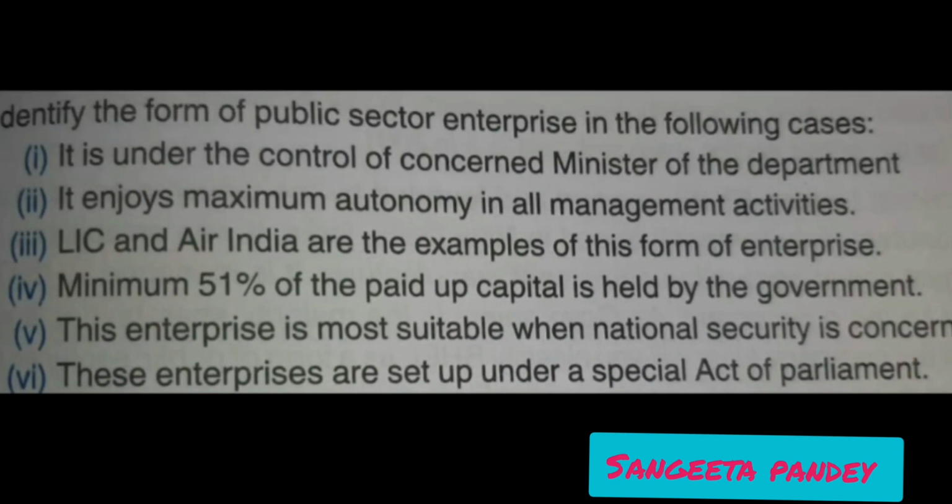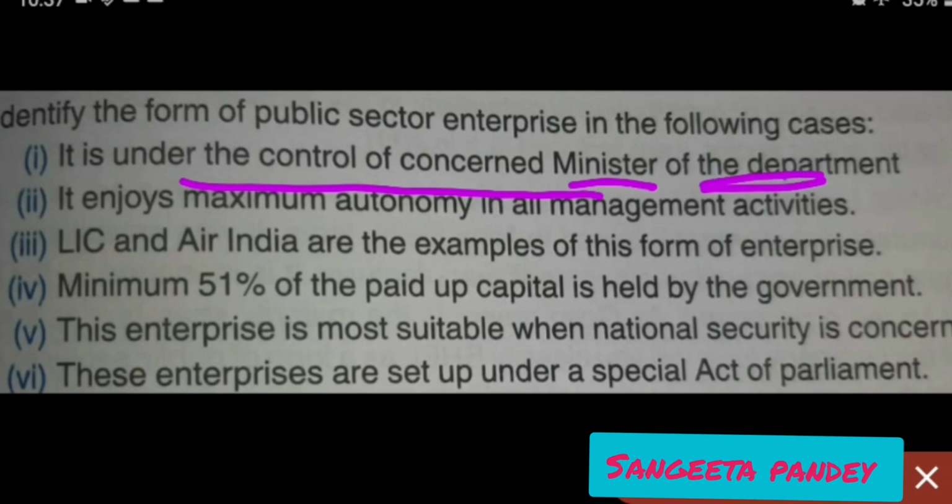Identify the form of public sector enterprise in the following cases. First case is, it is under the control of the concerned minister of the department. It simply means that it is talking about departmental undertaking, because only this type of public sector enterprise is under the control of the direct ministry. Okay. So answer is departmental undertaking.